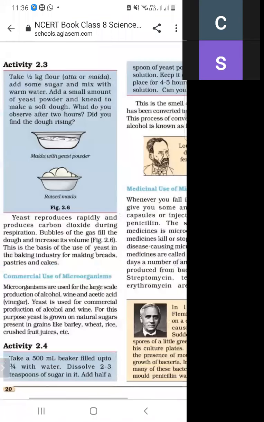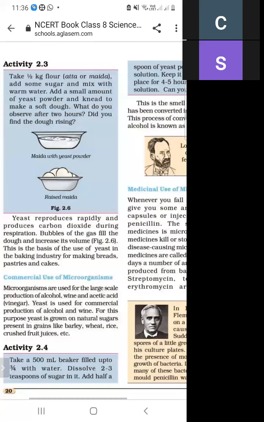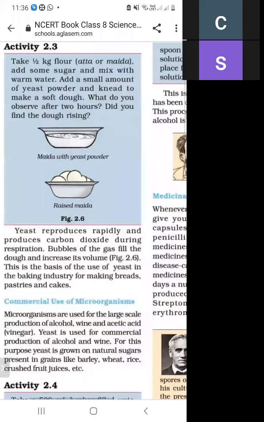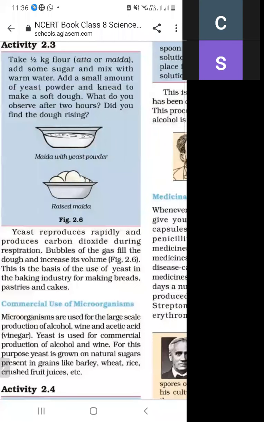Firstly, we will take half a gram of flour or atta and some sugar and mix with warm water. Then we will add a small amount of yeast powder and make a soft dough. What will you observe after 2 hours? Did you find the dough rising?